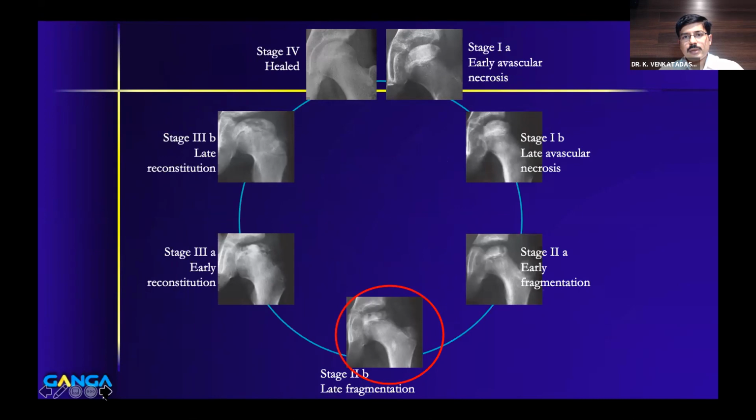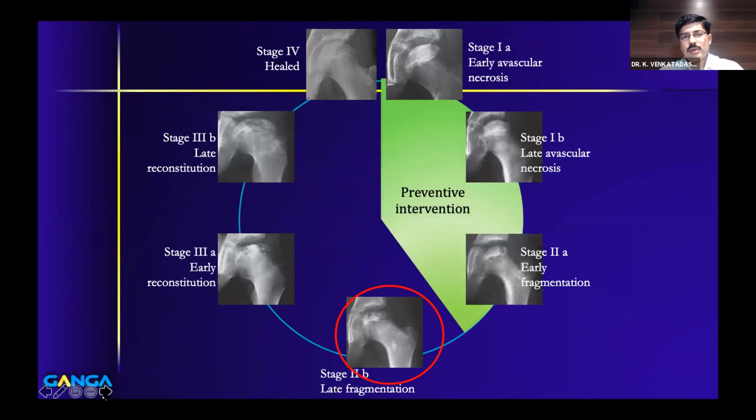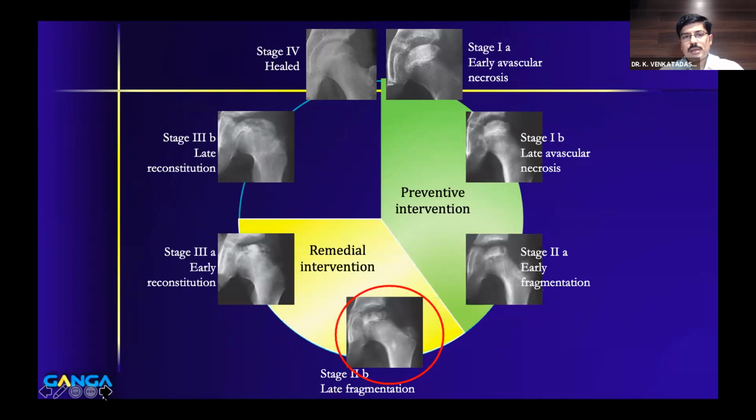Before that, in stage 1A, 1B, and 2A, till that stage, we can do what we call the preventive intervention. By this, we mean that you can do an active intervention to prevent deformation of the head. So that is called preventive intervention. From stage 2B onwards, the damage has happened. So from 2B and 3A, the intervention is called remedial intervention. So you do some procedure to give a remedy.